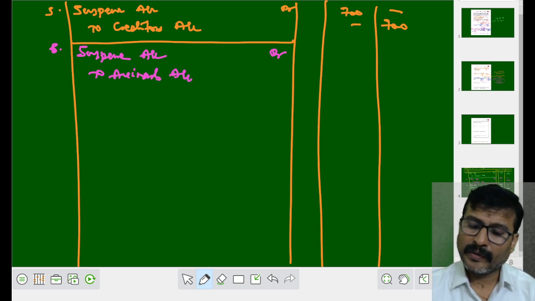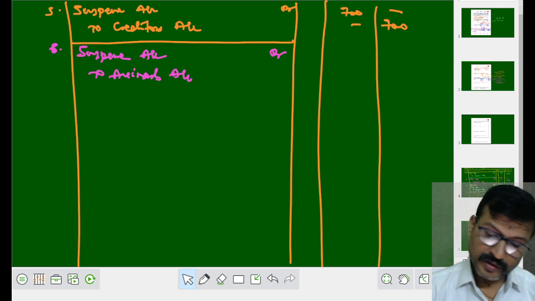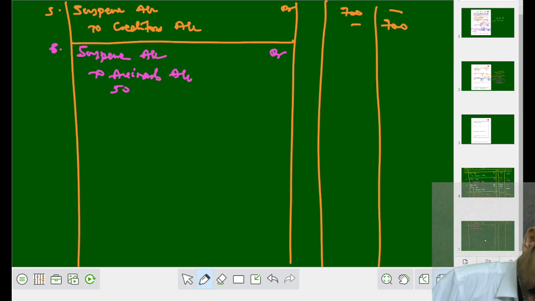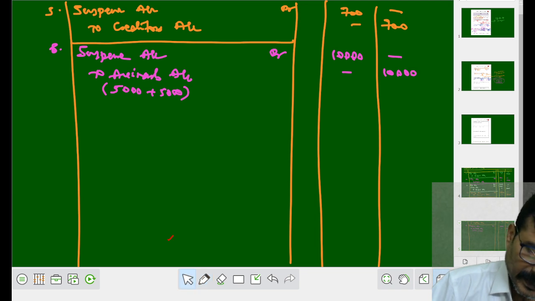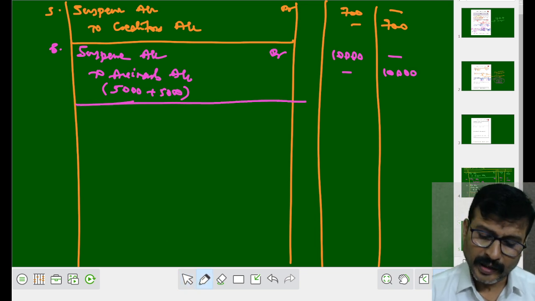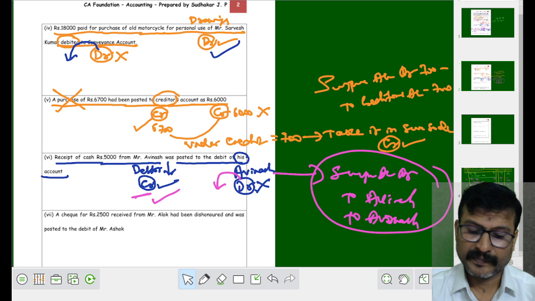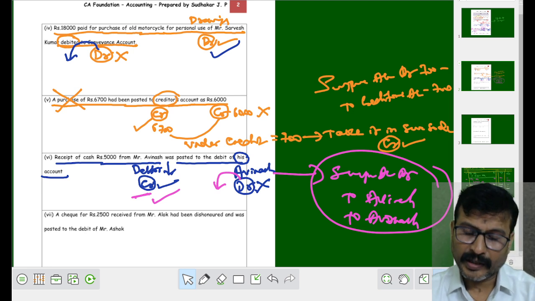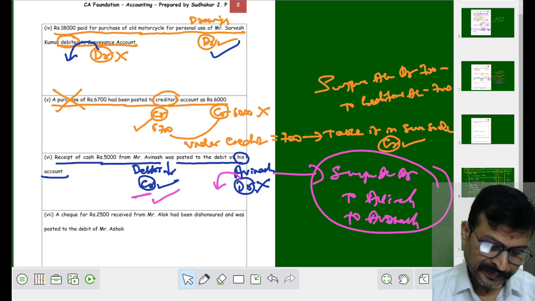Suspense account debit to Avinash account. How much amount? 5,000 plus 5,000, put together how much? 10,000. Being wrong debit to Avinash account is rectified.